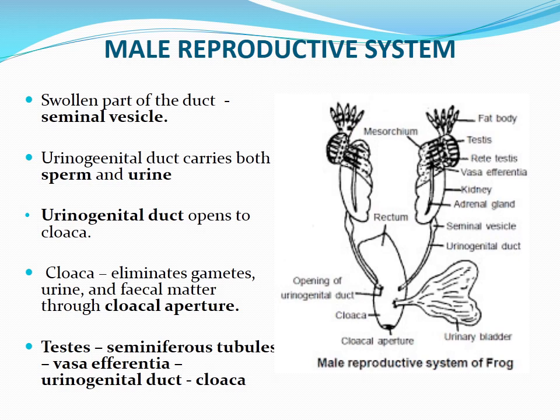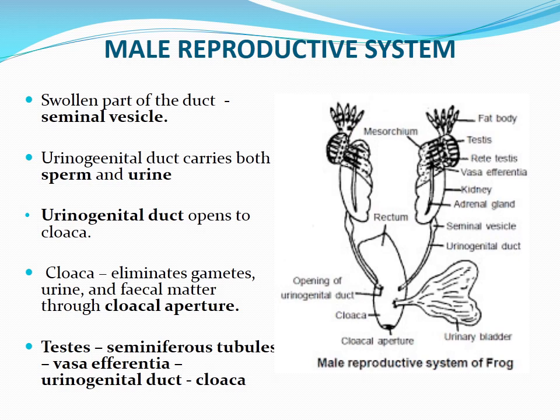And here you can see a swelling in the beginning part of the urinogenital duct that is known as seminal vesicle. What is the function of this seminal vesicle? It stores and nourishes the sperms before copulation. And this urinogenital duct carries both sperm and urine. That is, sperms produced in the testes and urine produced in the kidney both come to the urinogenital duct through the Bidder's canal.